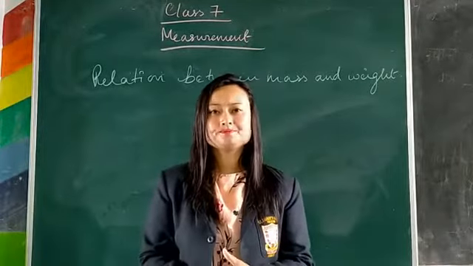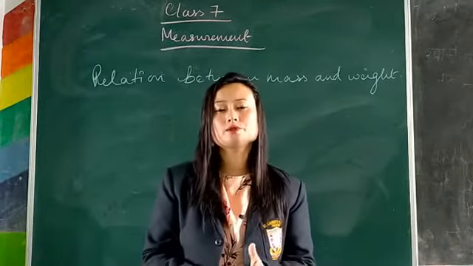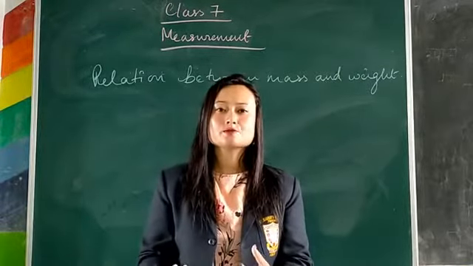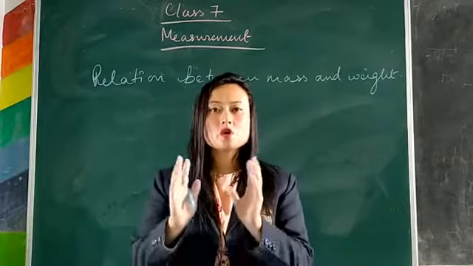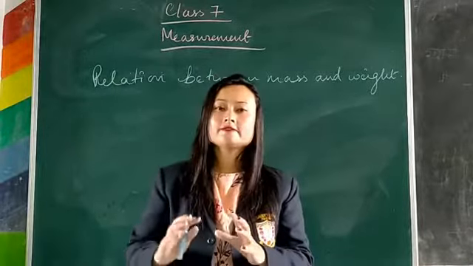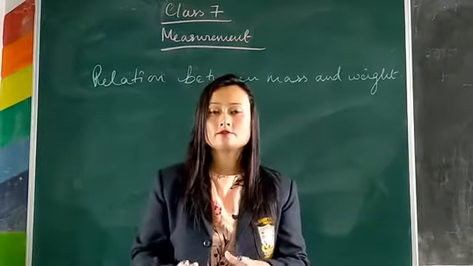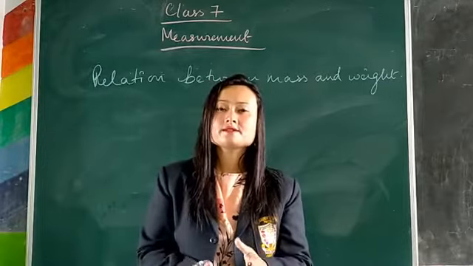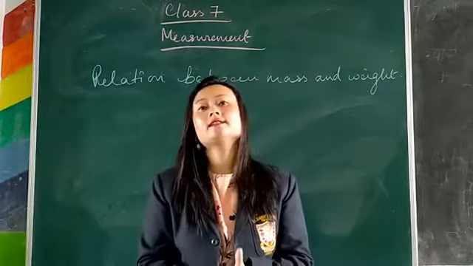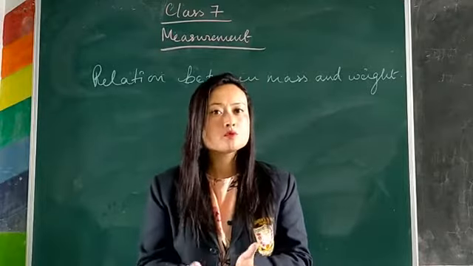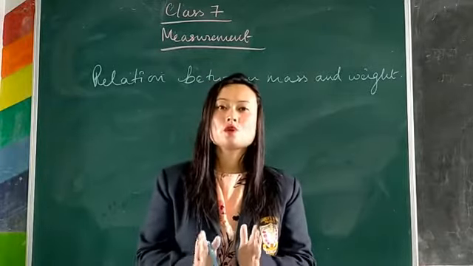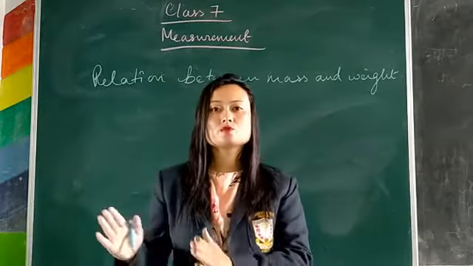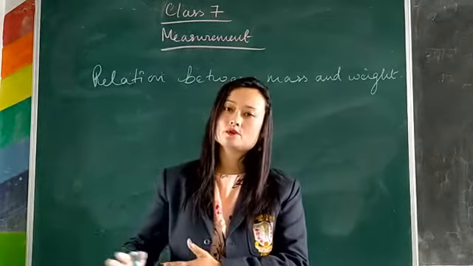If you remember, in the last class I told you that if the object is heavier, then the earth has to apply a lot of force on that particular object. If the object is lighter, then the earth has to apply lesser force to pull the object. Which means if the object is heavier, the force of gravity would be more, which means the weight will also be more. And if the object is lighter, the weight will also be less because the force of gravity will be less.